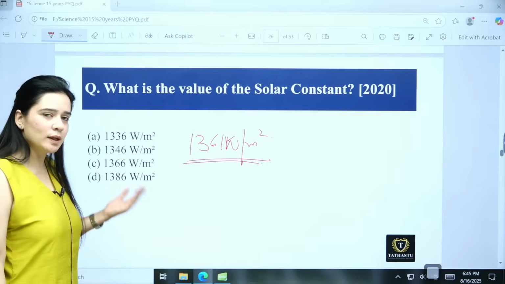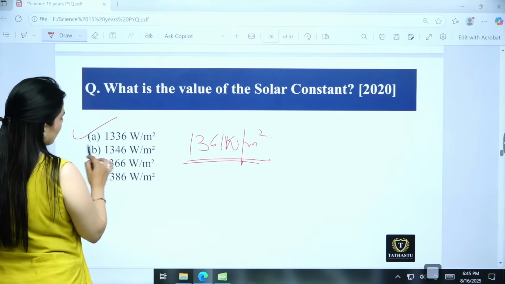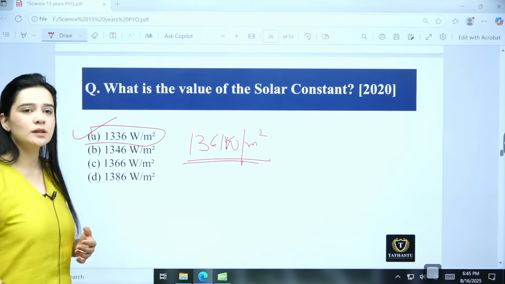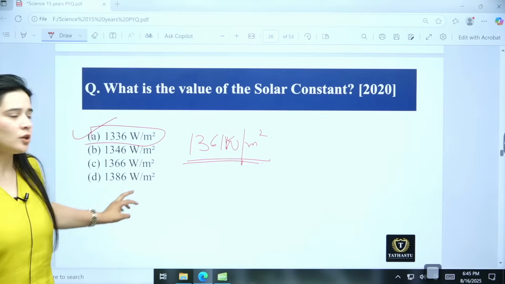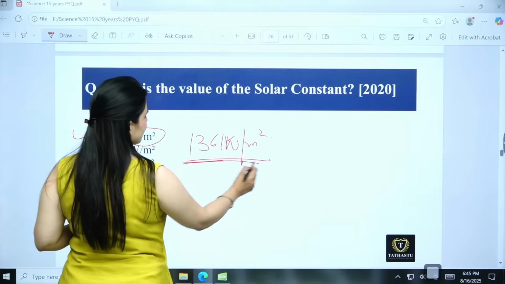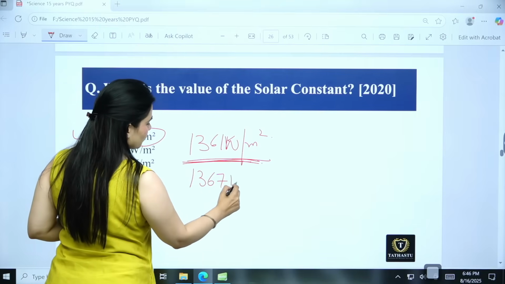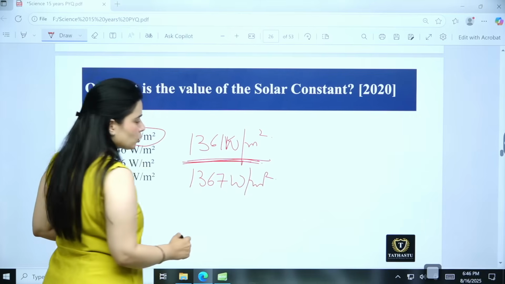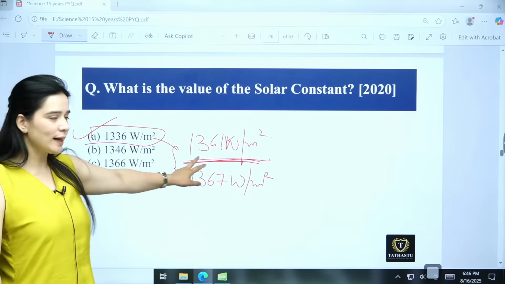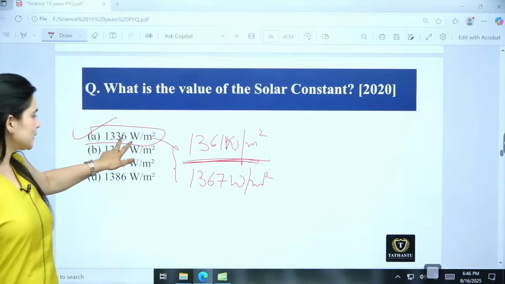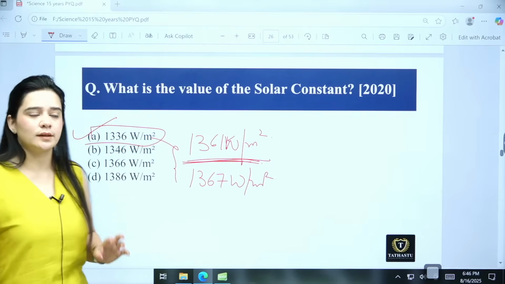But in the older textbooks and the books of geography and science, we also have another figure that is 1336 watt per meter square, that is widely used. So in the older textbooks you will find this figure, okay. So if you get 1361, that is fine, okay. And in some books you also get 1367 watt per meter square. So do not get confused, either three of them can be used, but mostly you will get either 1361 or 1336. These are the two widely used values of the solar constant, okay.